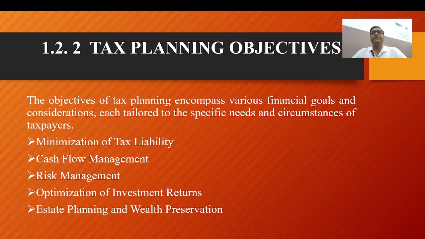Suppose an individual investor in India invests 1 lakh rupees in an ELSS mutual fund scheme, which offers tax benefits under Section 80C as per the Income Tax Act 1961. If the investment generates a return of 12% annually, that is, a minimum average of 12% returns annually.